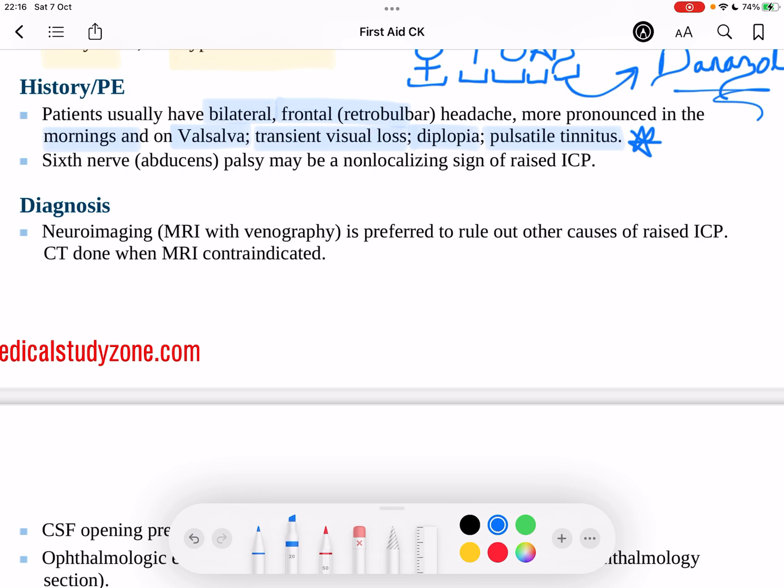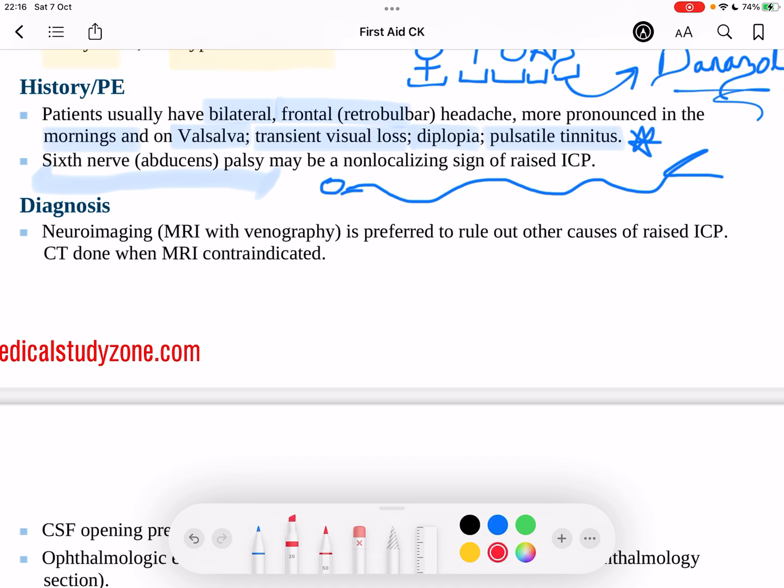And one of the reasons why we get diplopia is due to the abducens nerve palsy. Whenever we get high intracranial pressure, we're always at risk of getting an abducens nerve palsy. That's because cranial nerve 6 has got a very long intracranial course. Its route throughout the brain is very, very long, so it's very susceptible to being compressed.